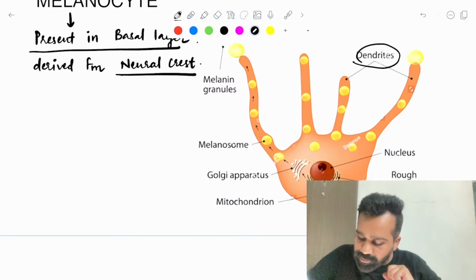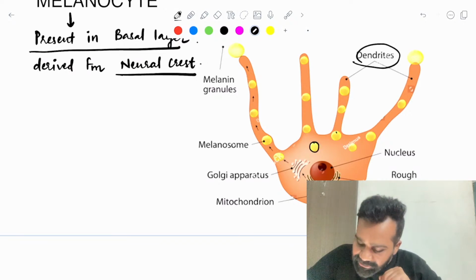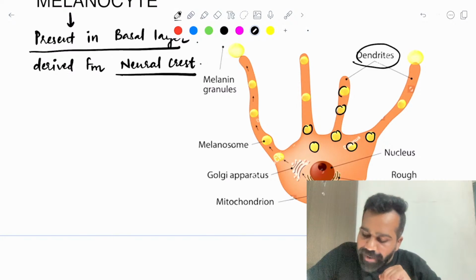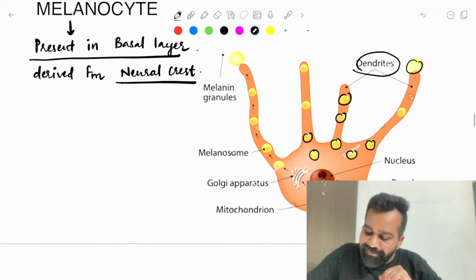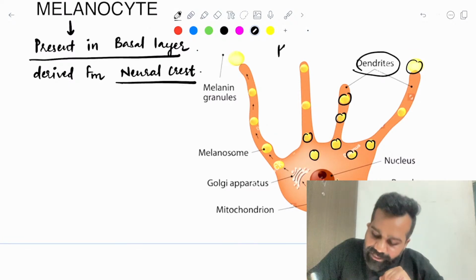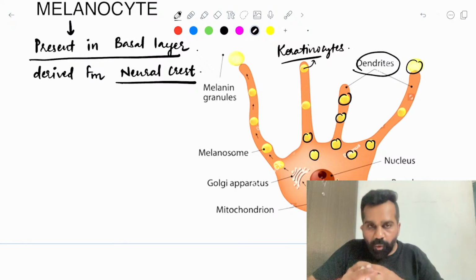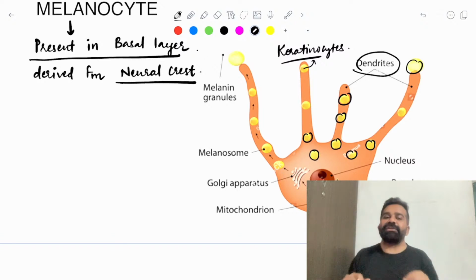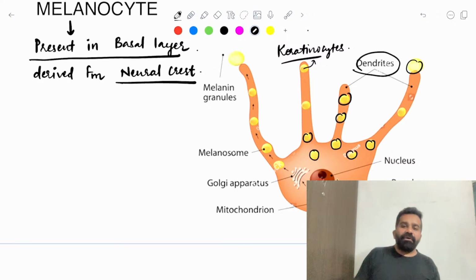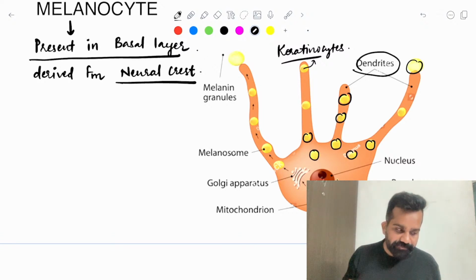So what is this melanosome? This melanocyte will produce some melanin. It will package it into a melanosome, and these small packages of melanosome will be transferred to the keratinocyte, and this keratinocyte now takes this melanosome, opens it, and has pigmentation. So this is how they get pigmentation.